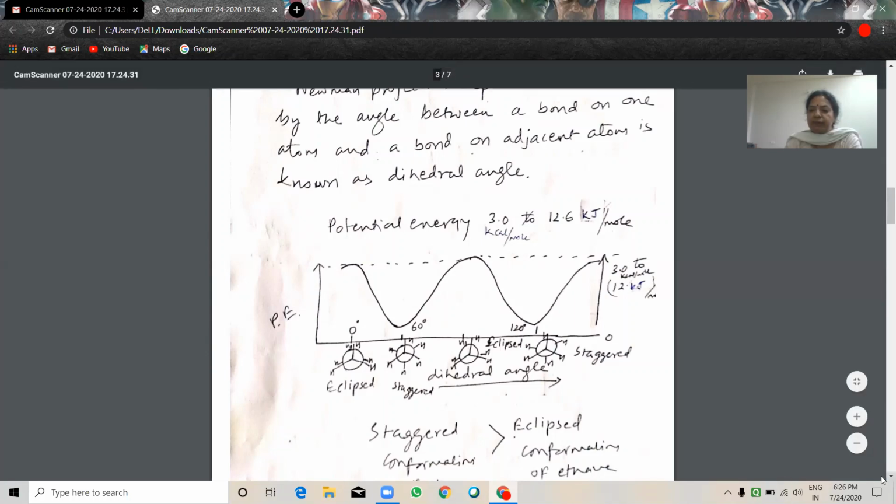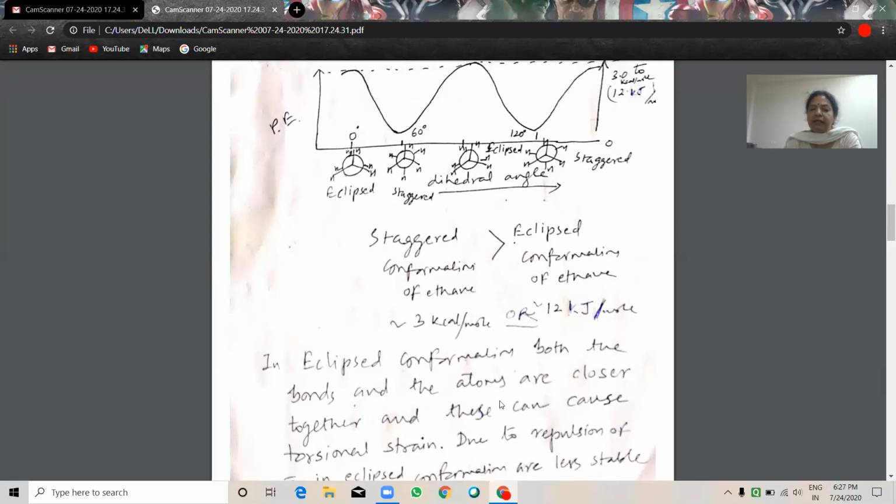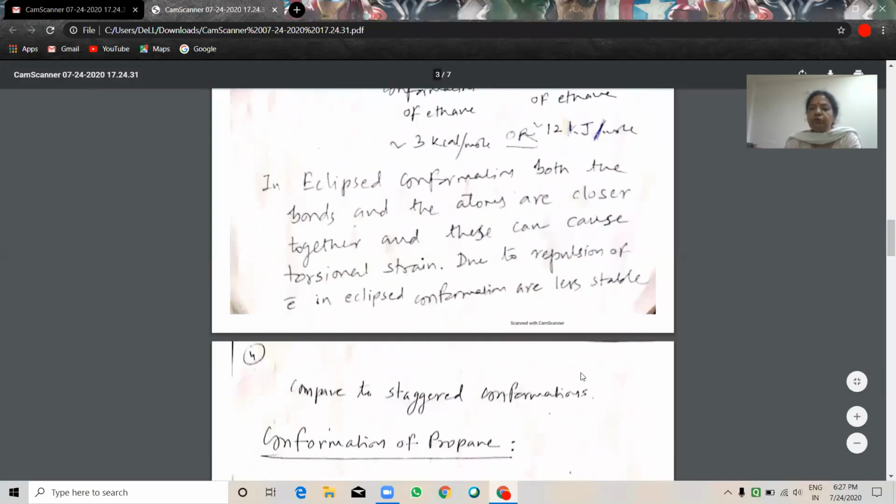Staggered conformation of ethane is more stable compared to eclipsed conformation of ethane, because in eclipsed conformation both the bonds and the atoms are closer together, and this can cause torsional strain. Due to repulsion of electrons, the eclipsed conformation is less stable compared to the staggered conformation.